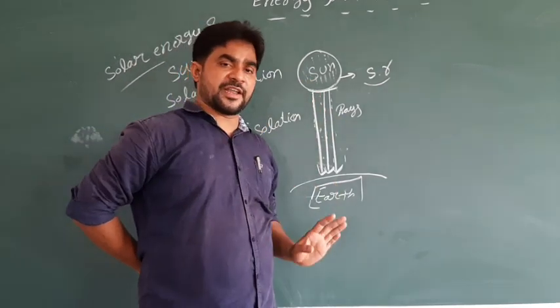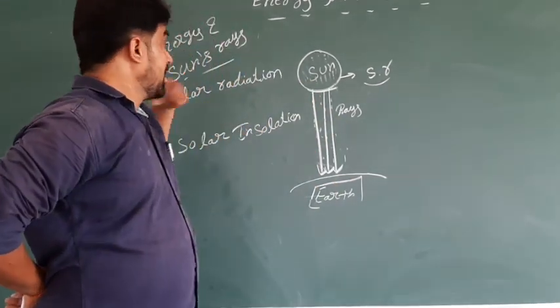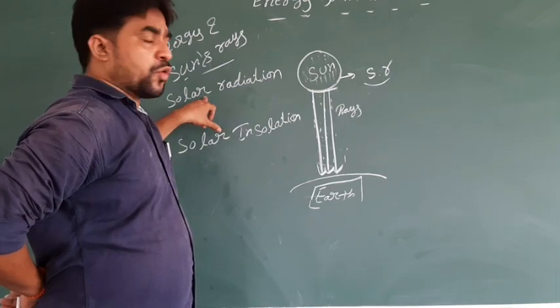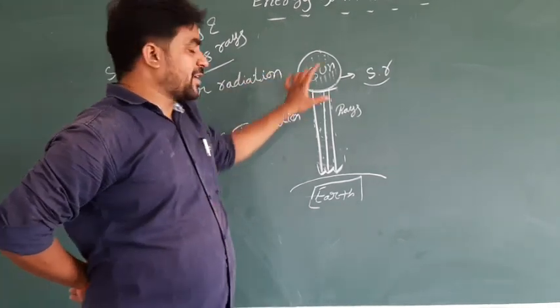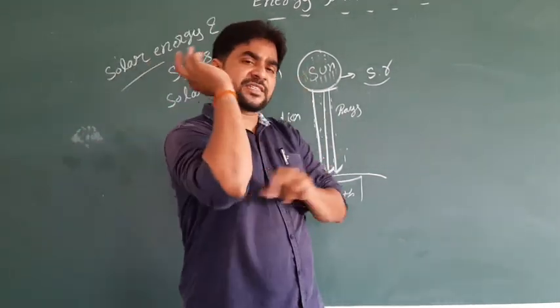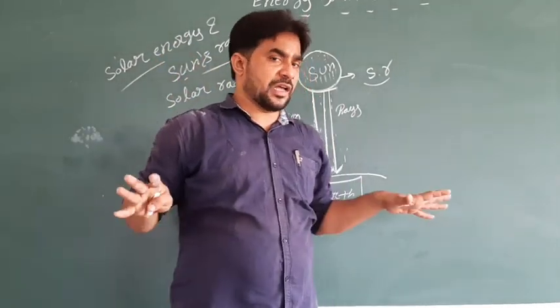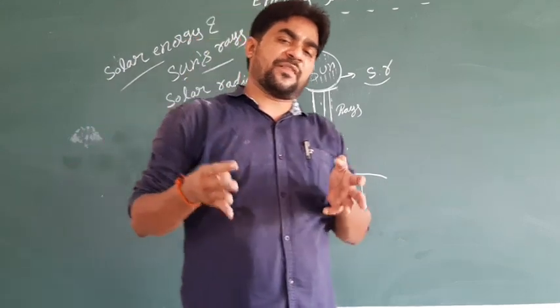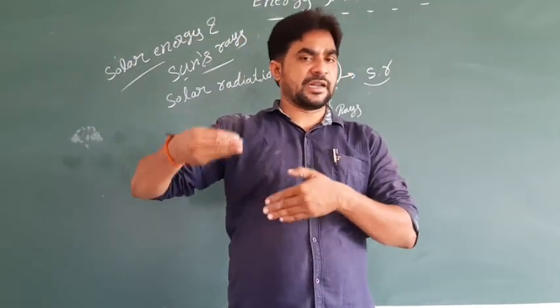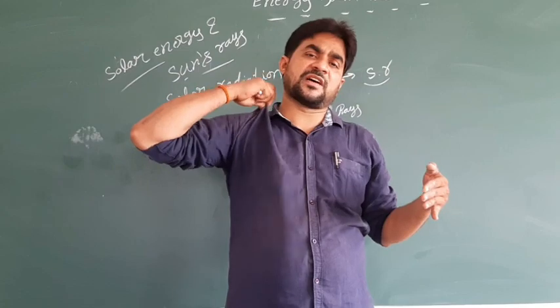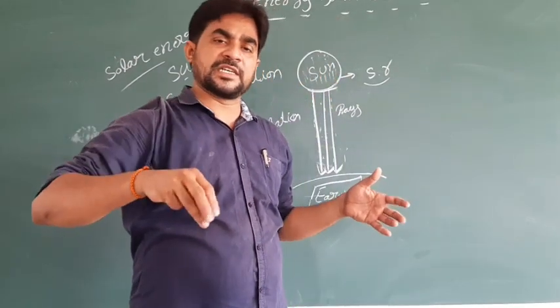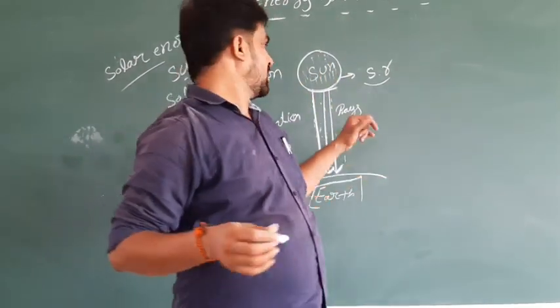Incoming solar radiation: the radiation which travels a long distance, and these rays give heat to the earth. If the rays of the sun are very few, there is less heat. If the rays of the sun are more, there is more heat.